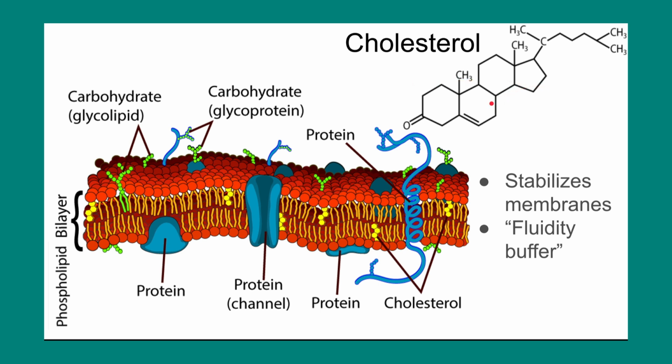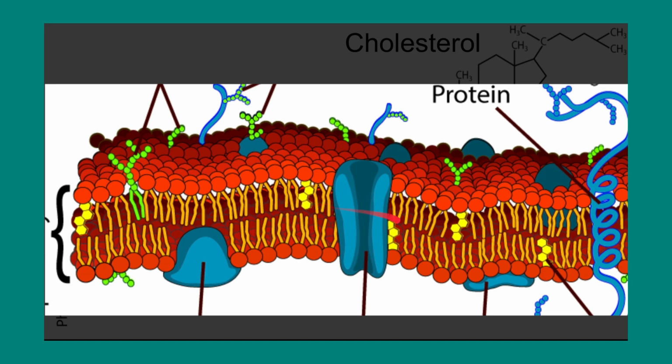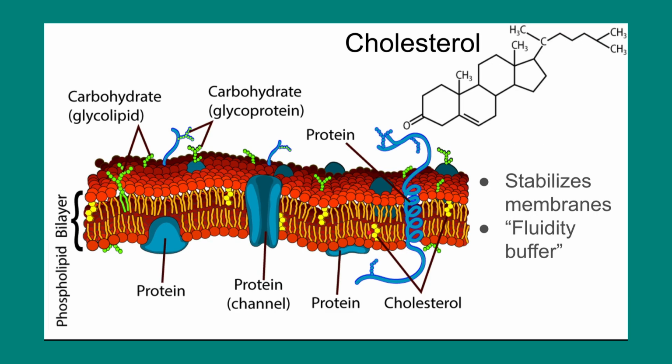Another steroid to know about is cholesterol. Cholesterol structure is shown over here. Cholesterol forms an important part of cell membranes. You can see one integrated over here, here, here, and so on. What cholesterol does is it stabilizes membranes and it acts as a kind of fluidity buffer. What that means is that when it gets too cold, what cholesterol does is it keeps the membrane fluid, and when it gets too warm, it keeps the membrane stable. It keeps those phospholipids from flying apart from one another. That's the role of cholesterol.